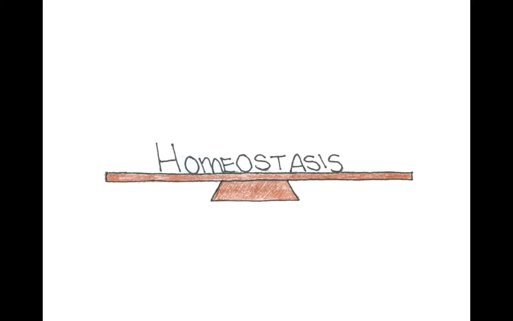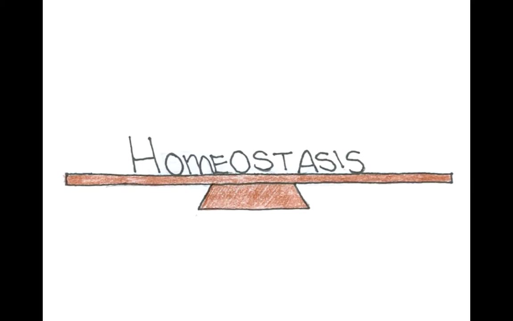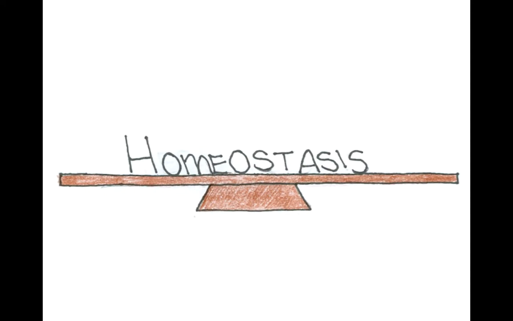Key concepts. Homeostasis. Homeostasis is disrupted when the immune system mistakes harmless bacteria for harmful bacteria, and it launches an unnecessary immune response in the GI tract, resulting in chronic inflammation.